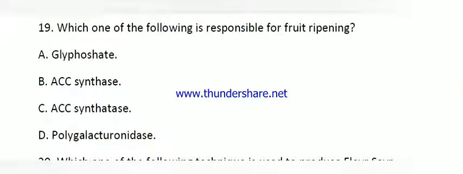Here is question number 19. Which one of the following is responsible for fruit ripening? Then here the options are glyphosate, ACC synthase, ACC synthetase and polygalacturonase. Here the right answer is option D, polygalacturonase.